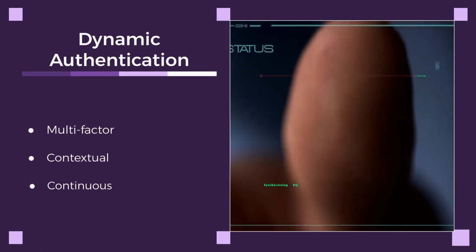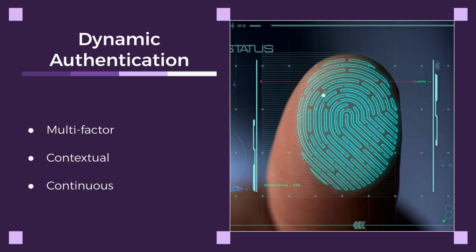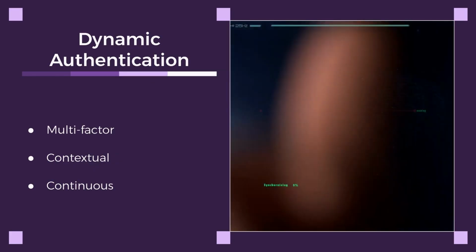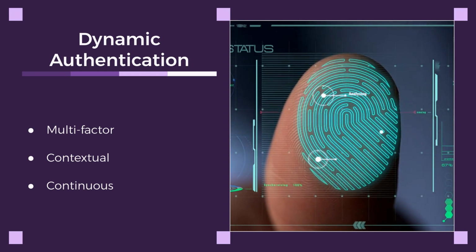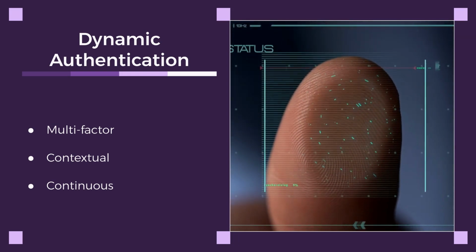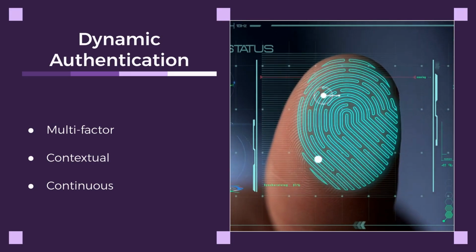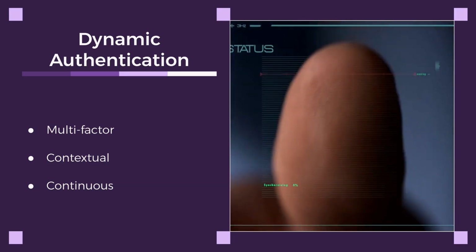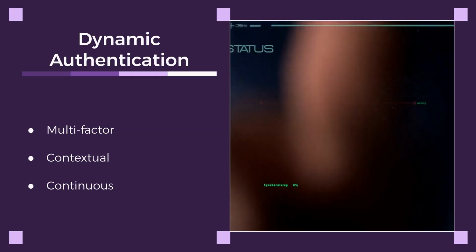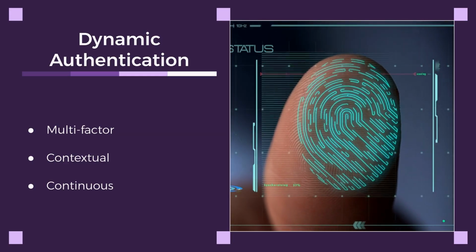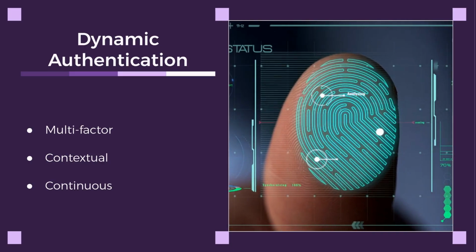Dynamic authentication moves beyond static passwords or single-factor verification. It incorporates multiple factors, contextual information, and continuous monitoring to verify the identity of a user or device. For example, it might consider location, device health, time of day, and typical user behavior to determine the level of trust. If any of these factors change, the system can dynamically re-authenticate the user or device.